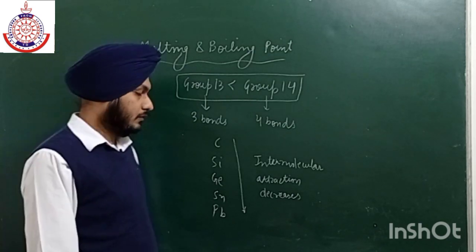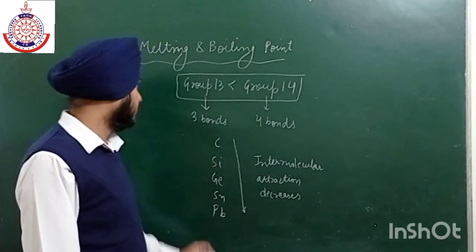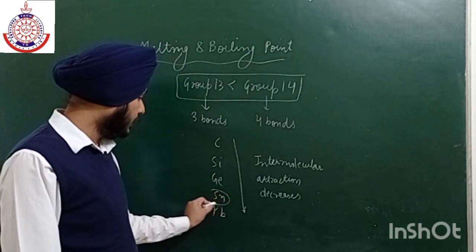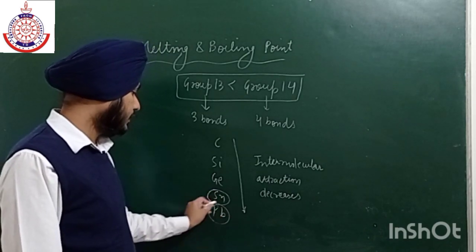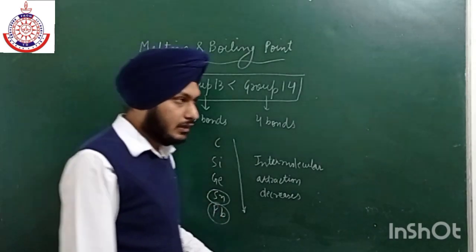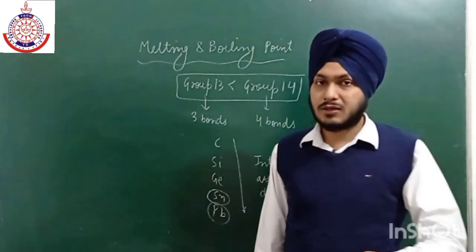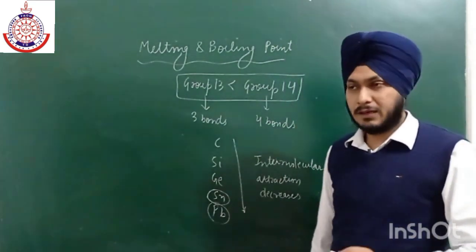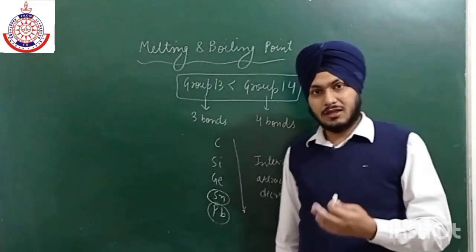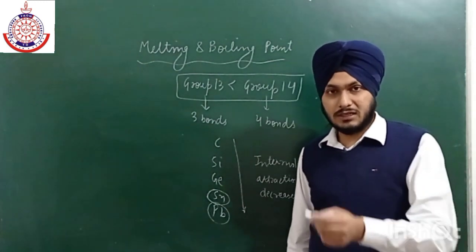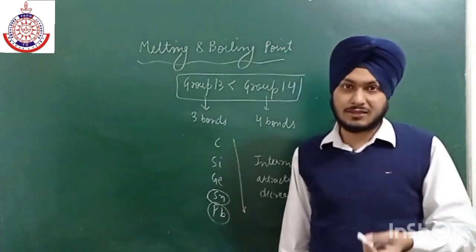Now there is also an exception in case of melting point. The melting point of lead is greater than that of tin. So there is an exception in lead and tin only in this group. But in case of group number 13 there is an exception at each step.